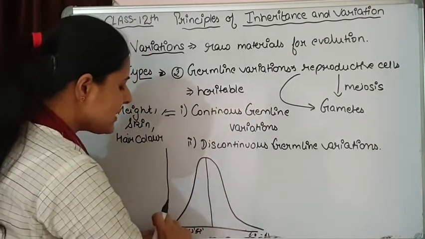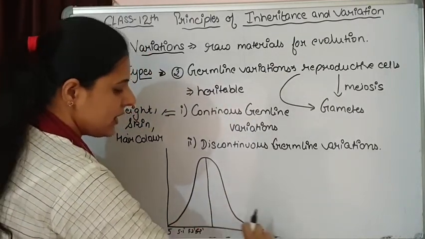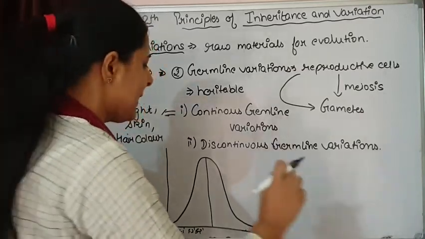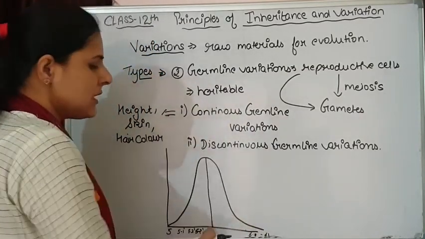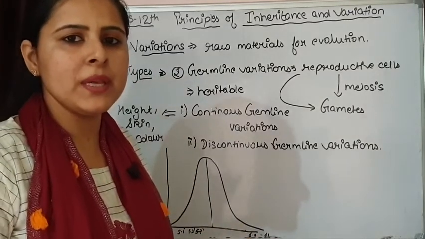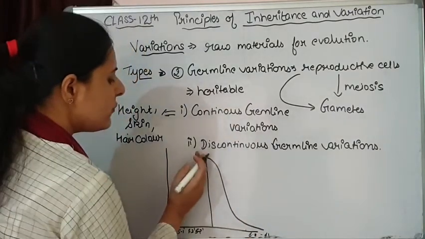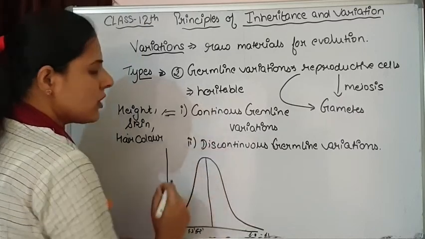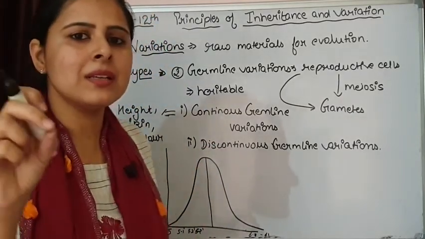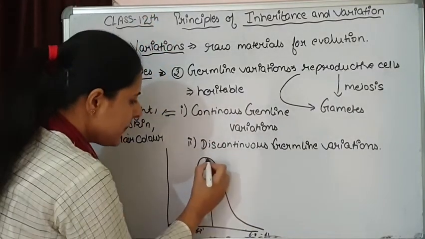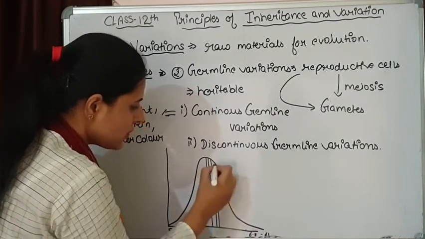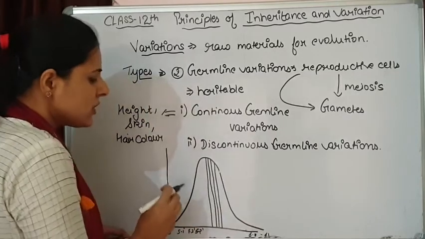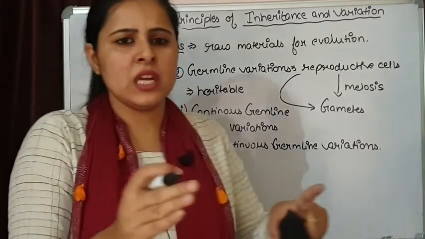The individuals lie in each category, in each height group. The intermediate, the average, is the maximum number that is going to appear in a population. And when you go to the right or left side, the number is decreasing, but here also you will get some individuals in this category also. So there will be a continuous range.